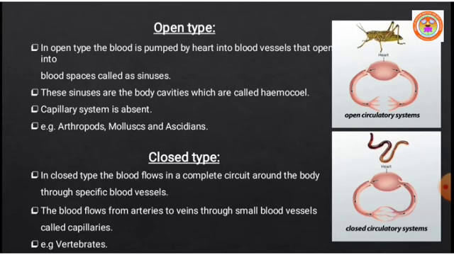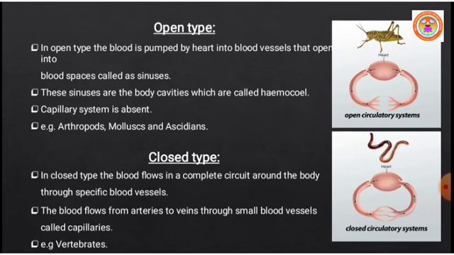So where can we see the open circulatory system? The open circulatory system is commonly observed in arthropods, molluscs and ascidians. Arthropods are generally jointed-leg animals. In 9th standard we discussed molluscs, soft-bodied animals, and ascidians.